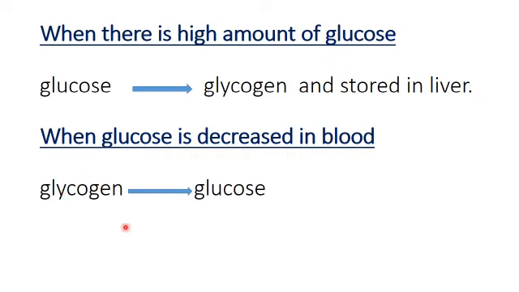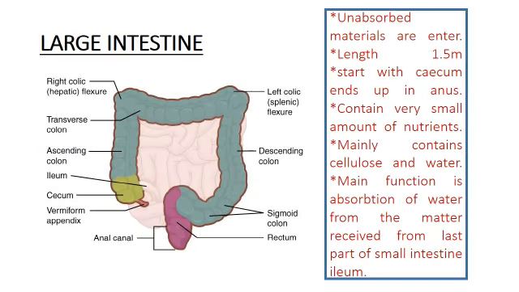The glycogen that is already stored in the liver, glucose stored in the liver as glycogen. So when the glucose level decreases in blood, what will happen? It breaks down and is converted to glucose.